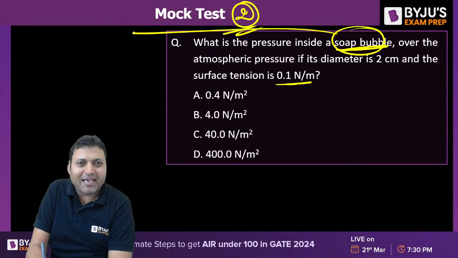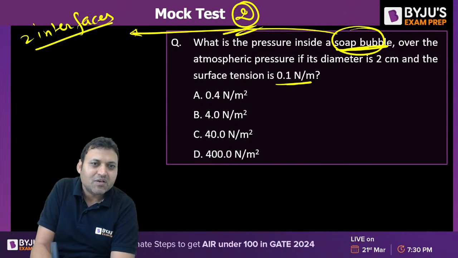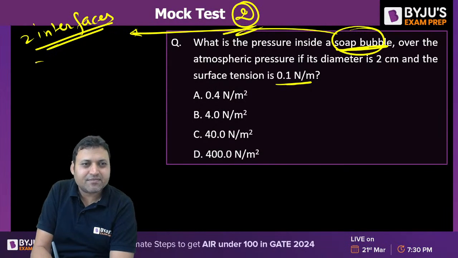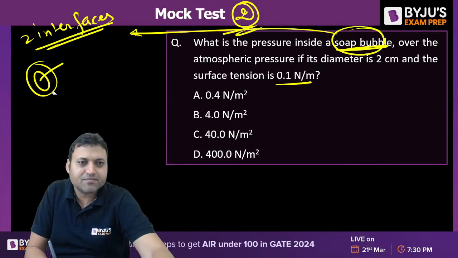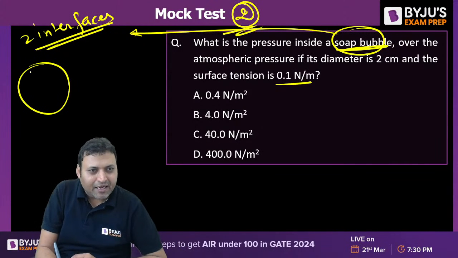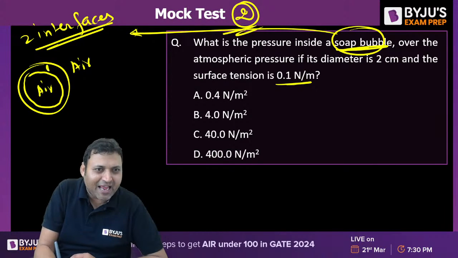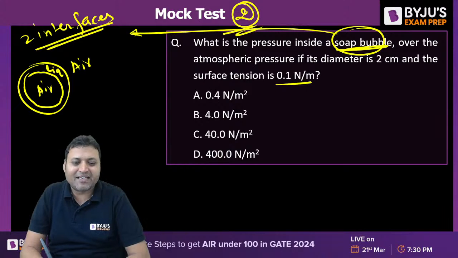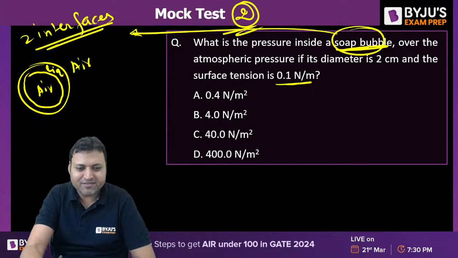A soap bubble has 2 interfaces. Inside there is air. It is a thin liquid surface. There is air inside, there is air outside, and there is a liquid film. That is how a soap bubble is developed. What is the answer to the next one?